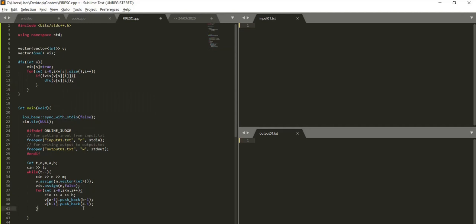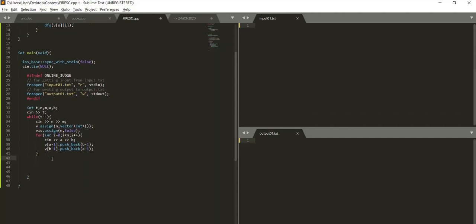Now we need to find connected components, right? So here we would keep a counter for that. Let's keep it as 0, and then we will have a loop which will traverse all nodes, and if a node is not visited, then we'll perform a DFS from there, and we'll also increment the count because that's one connected component.